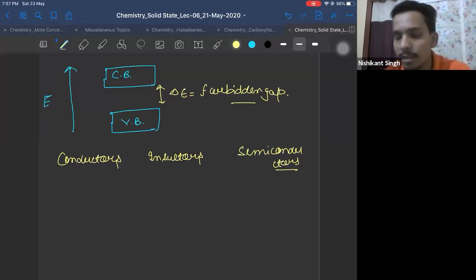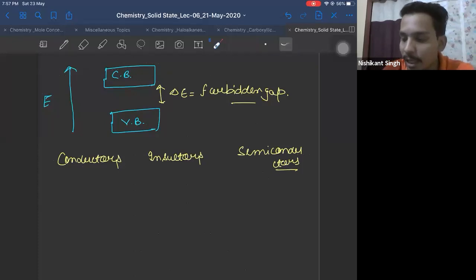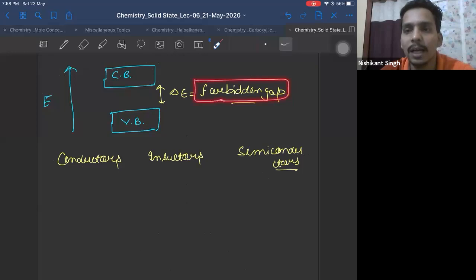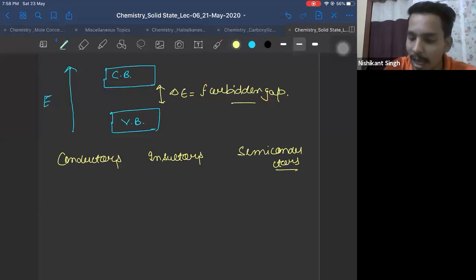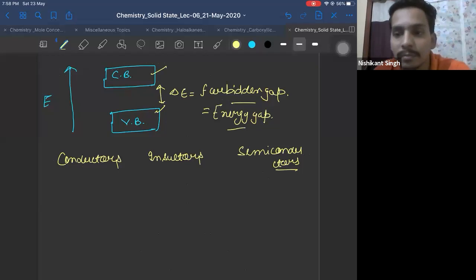Pritesh, beta, I have already written here. I said also delta E is the forbidden gap or energy gap between the valence band and conduction band. Come on, Pritesh. Okay. My problem is not clearing the doubts. My problem is you being very careless. Don't be careless. You can read here, no? Spelling was not visible. Voice was audible.